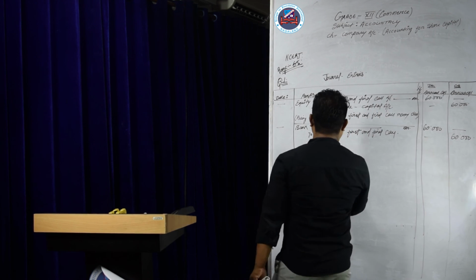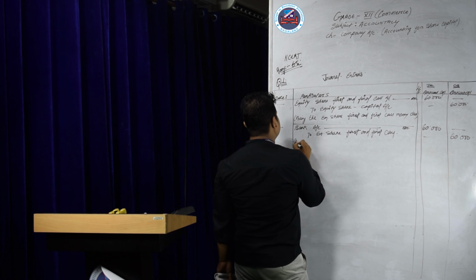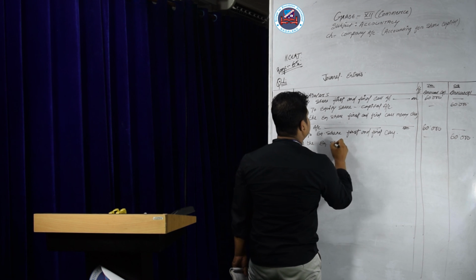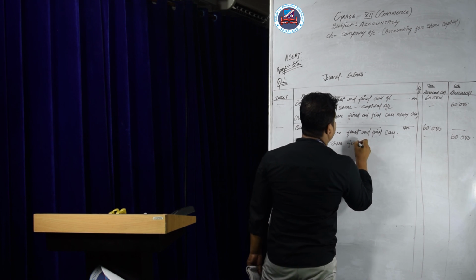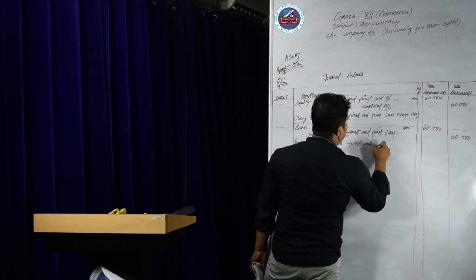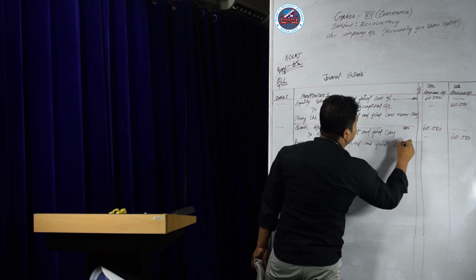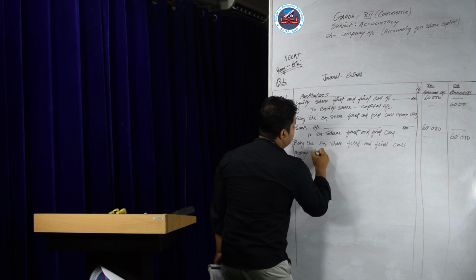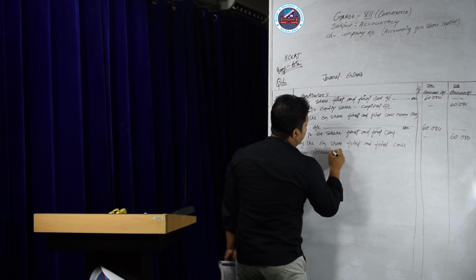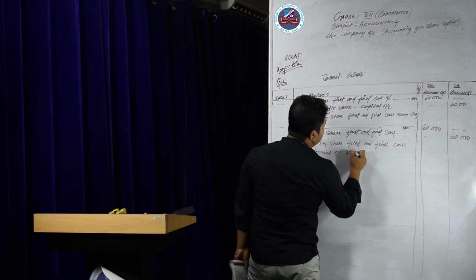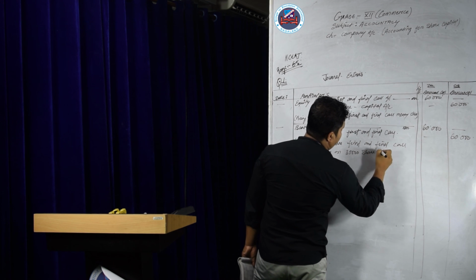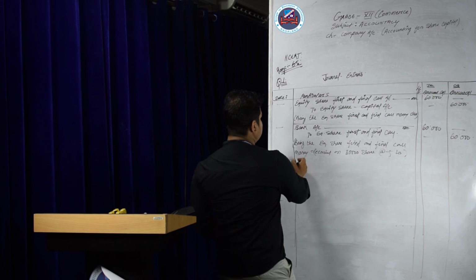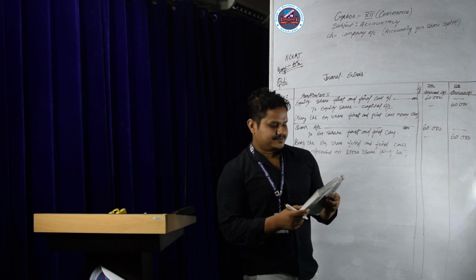Being the narration: being the equity share first and final call money received on 30,000 shares of the company at the rate of rupees 20 each. Okay, that is the first question of company account.